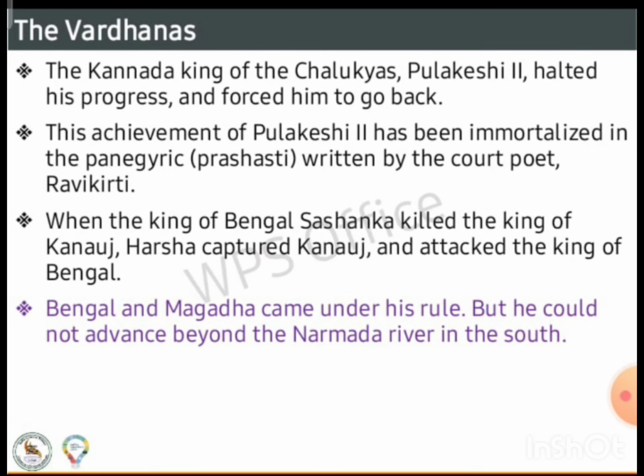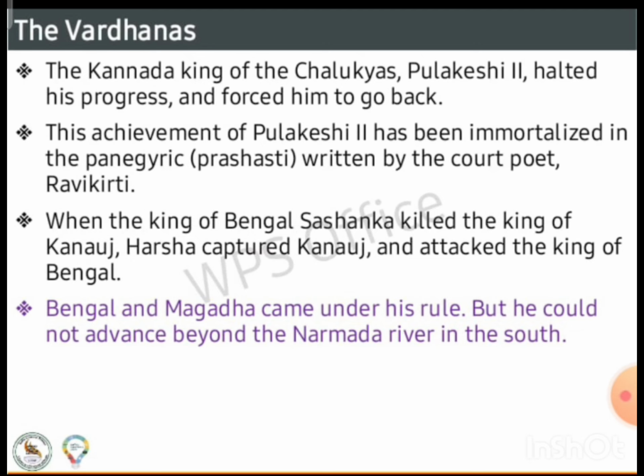The Kannada king of the Chalukyas, Pulakeshi II, halted his progress and forced him to go back. This achievement of Pulakeshi II has been immortalized in the panegyric Aihole prashasti, written by the court poet Ravikirti.